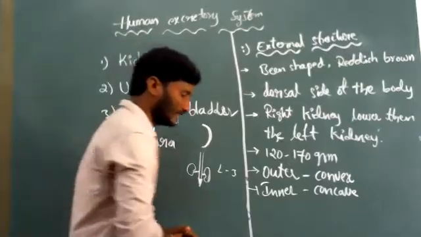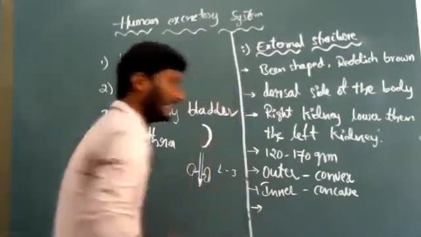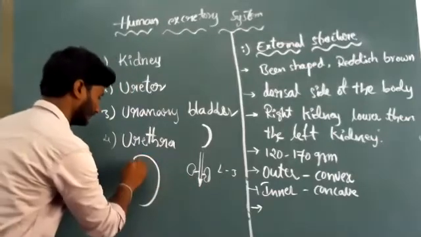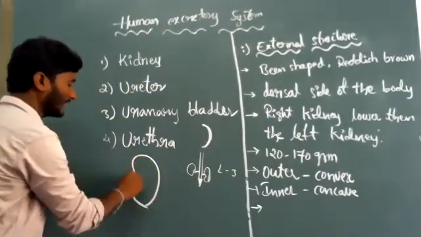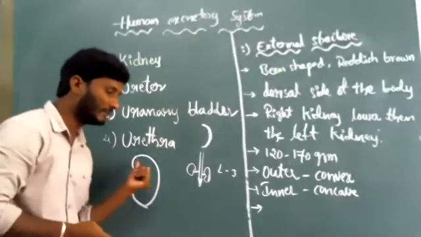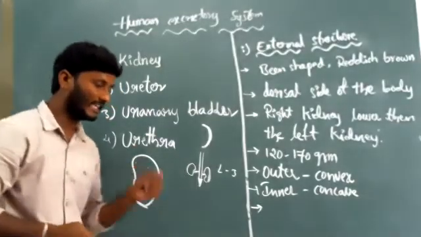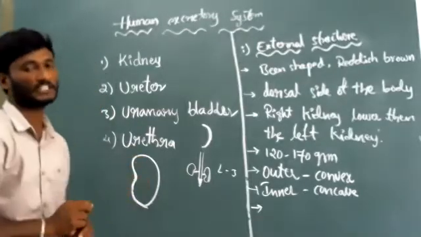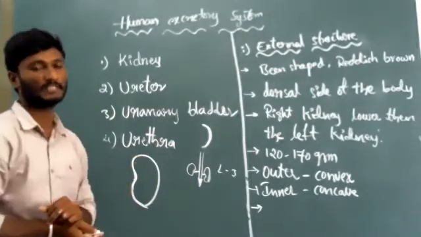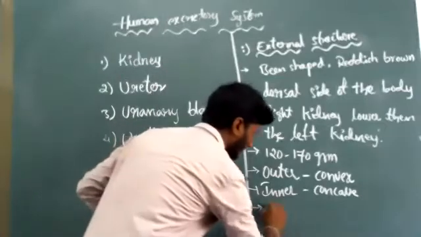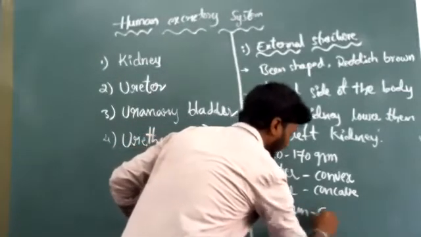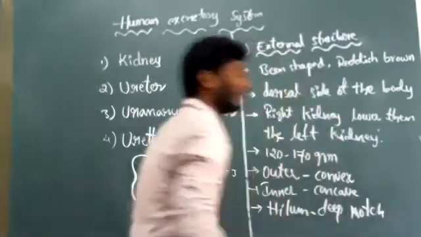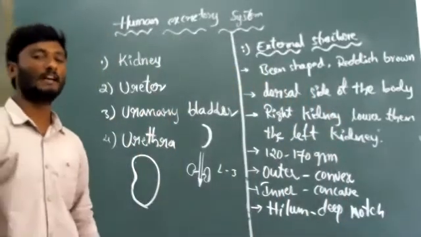Okay, and look there here. In the middle of the kidney, a deep notch-like structure is there. This structure name is called hilum. Deep notch-like structure, that is called hilum.